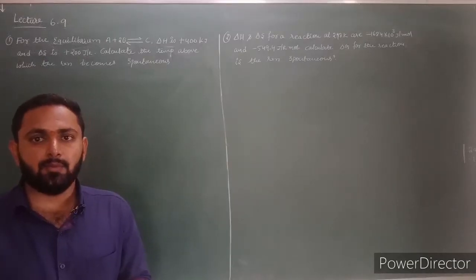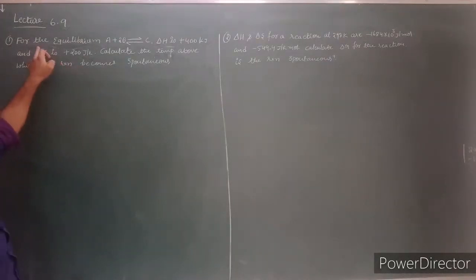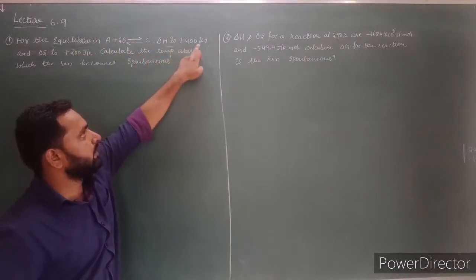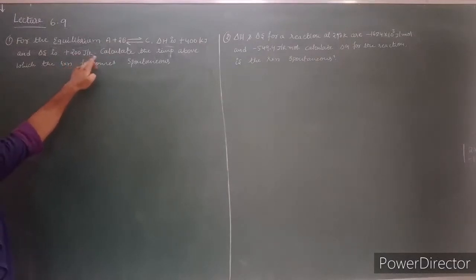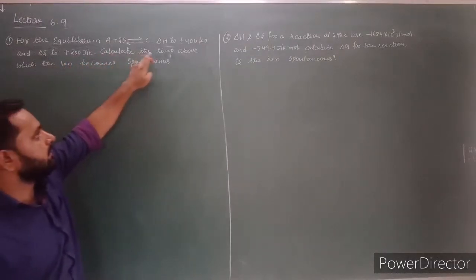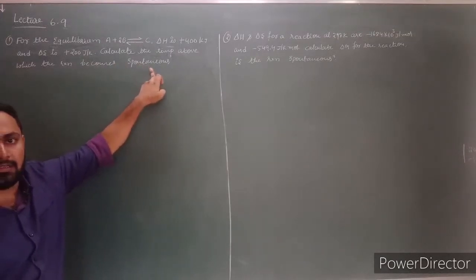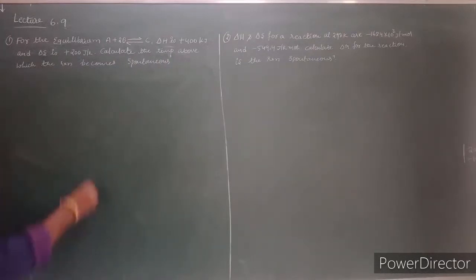Next, let us solve some numericals based on Gibbs free energy. The first numerical: for the equilibrium reaction, delta H is plus 400 kilojoules and delta S is plus 200 joules per Kelvin. Then calculate the temperature above which the reaction becomes spontaneous. Here we have to calculate temperature. First let us write the given data.